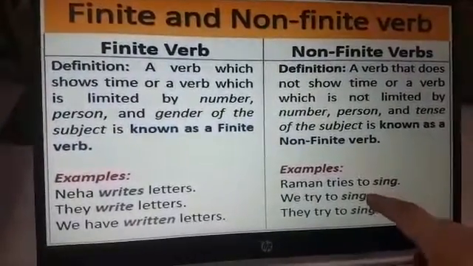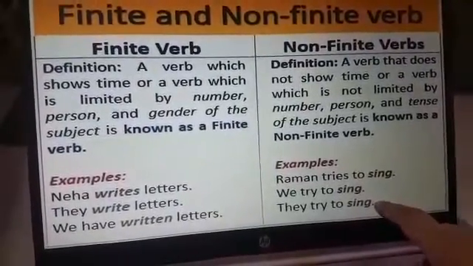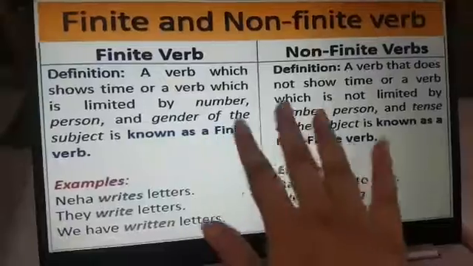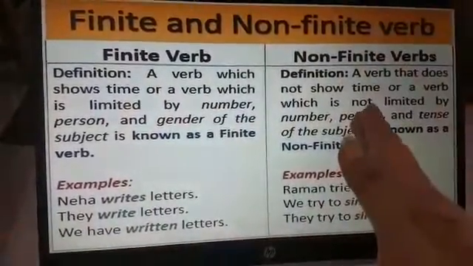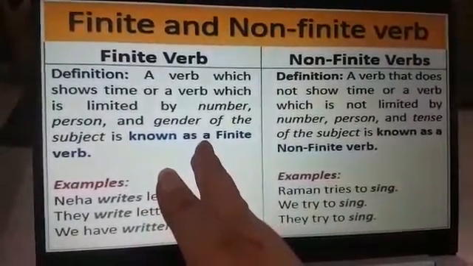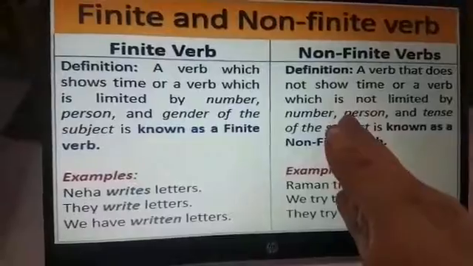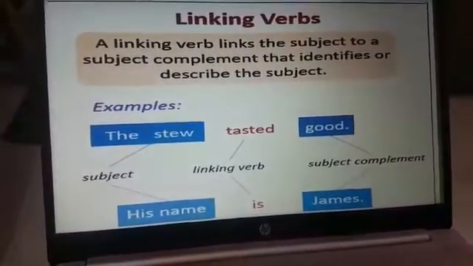Yes, you can count the number of songs, but of course you cannot count sing. So now I think the difference is clear between finite verb and the non-finite verb. It shows a time or the verb which is limited by number, person and gender, and here it is not the same case. Now we'll come to linking verbs.